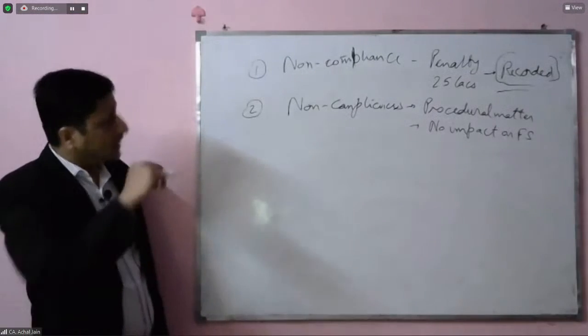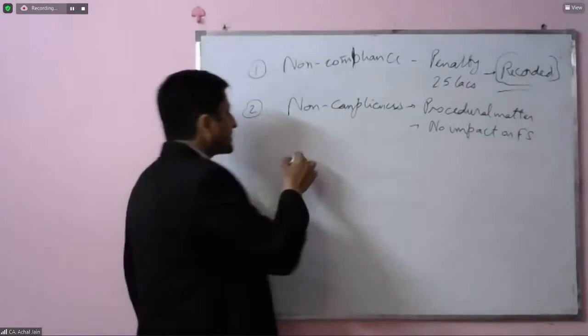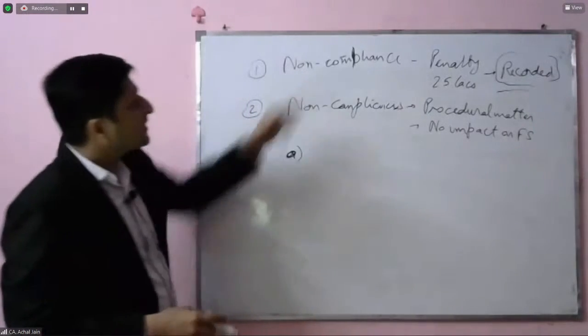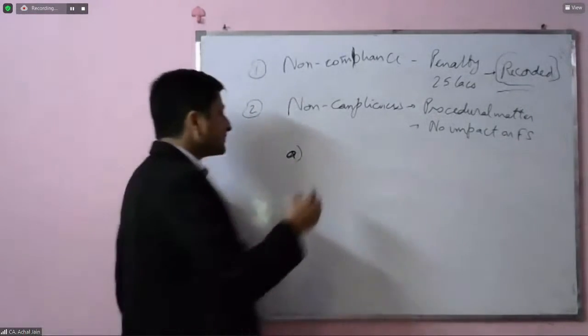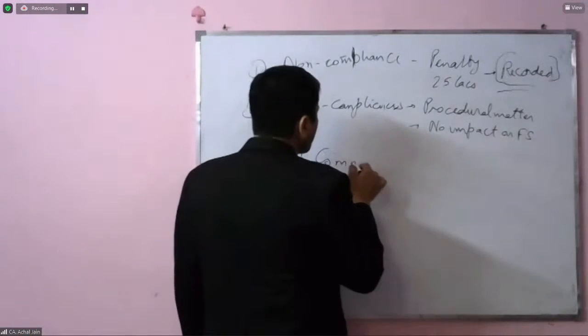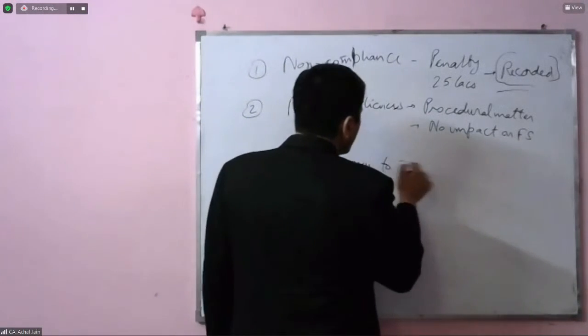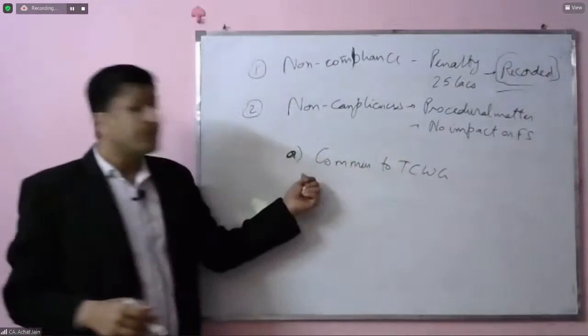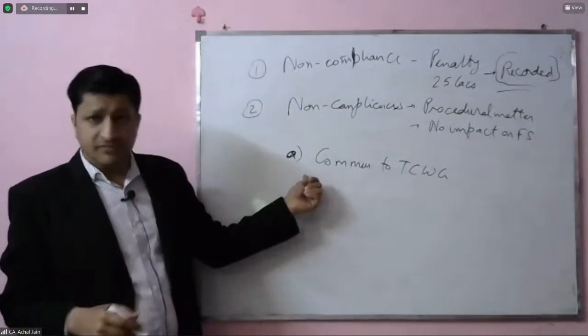So I'm giving you certain options, and we may then discuss how all of these items will be dealt with. When it comes to matter number 1, this should be communicated to those charged with governance.